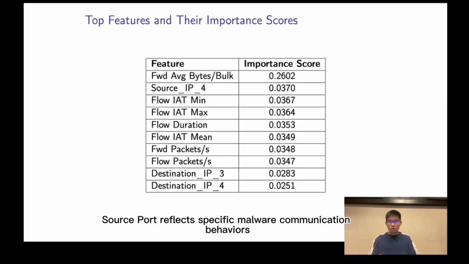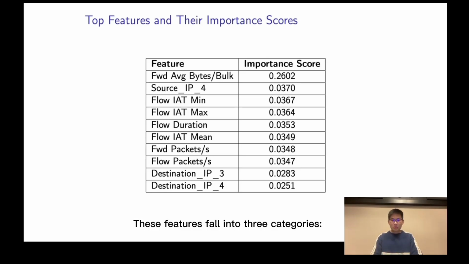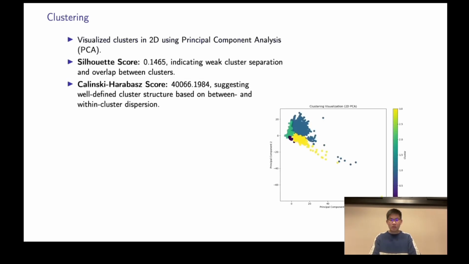Source port reflects specific malware communication behaviors, flow IAT minimum identifies timing patterns indicative of malware, and source IP points to malicious IP subnets. These features fall into three categories: data transmission patterns, communication metadata, and source identifiers.